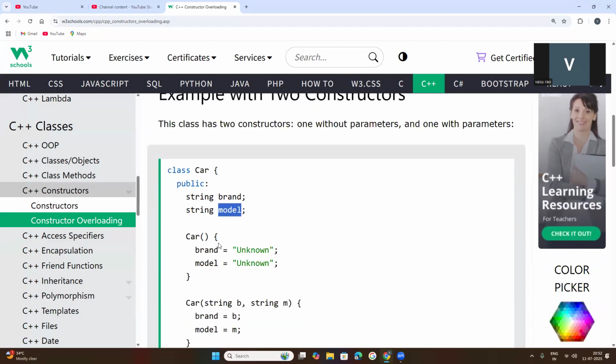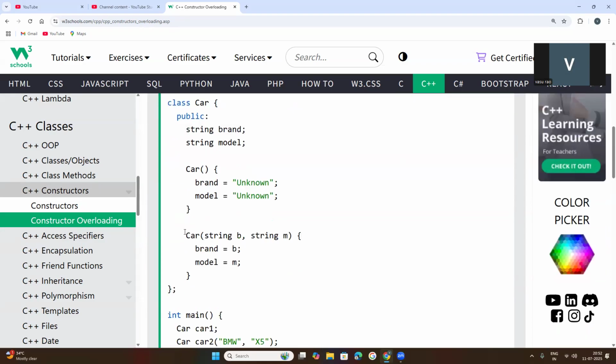Now, what is this? This is the constructor. I told you that the constructor is always created with the same name as the class. This is the class name and this is the constructor. Same class name, then parentheses are compulsory, meaning brackets. Inside of the constructor, brand is assigned the string "unknown", because brand is an attribute, a variable that holds a string value. Model is also "unknown" like that.